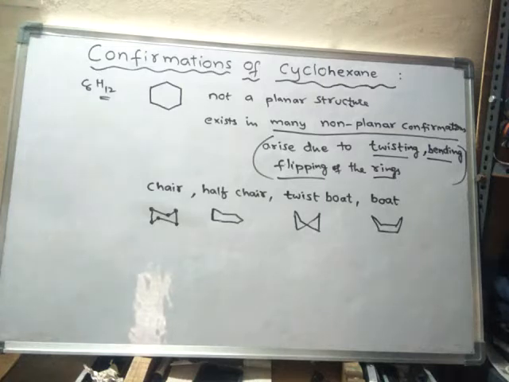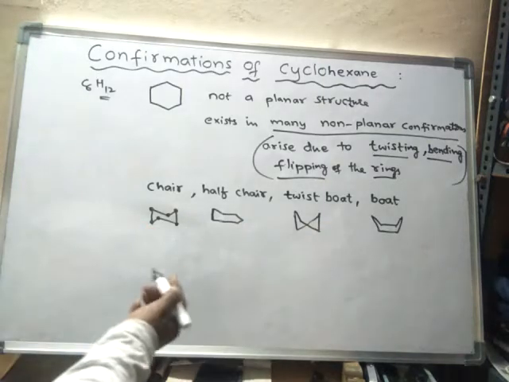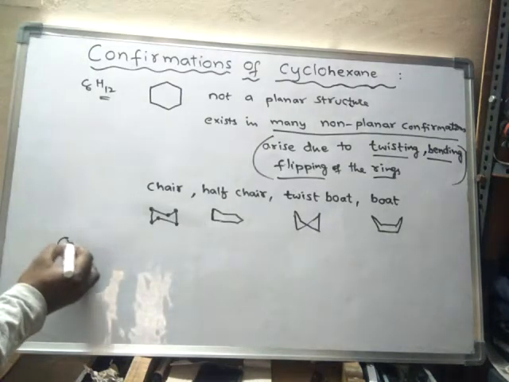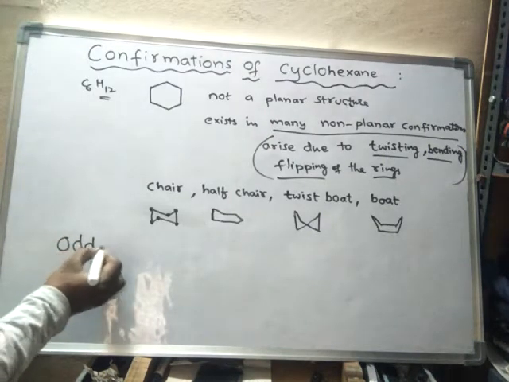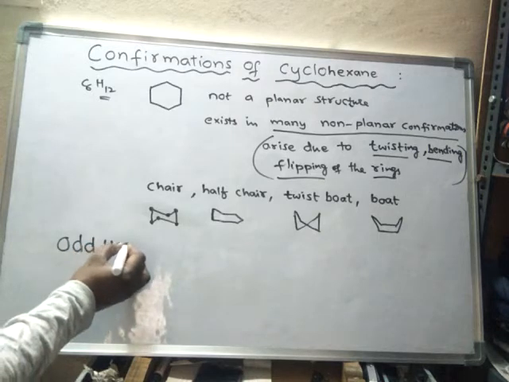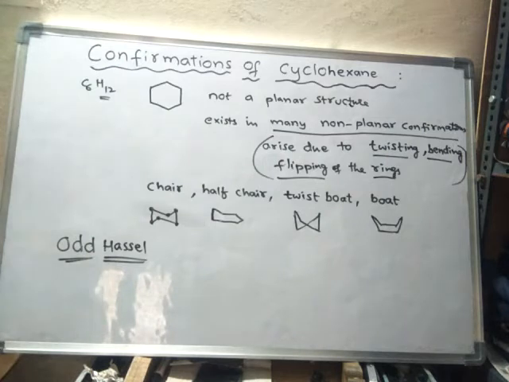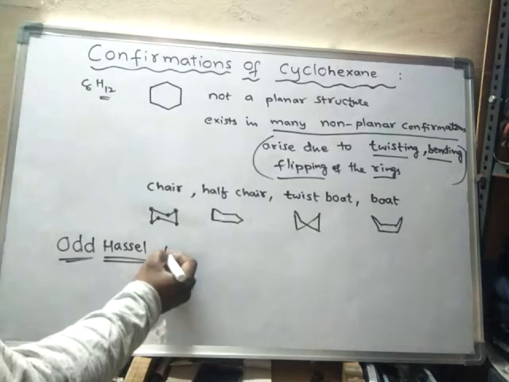A scientist known as Odd Hassel is a Nobel laureate, a Nobel Prize winner.